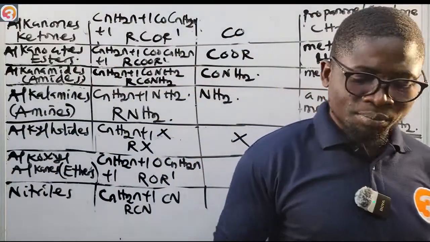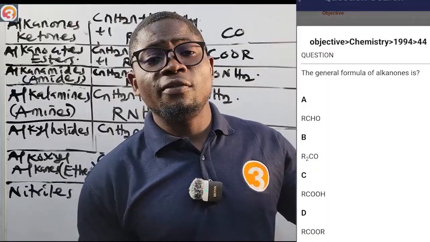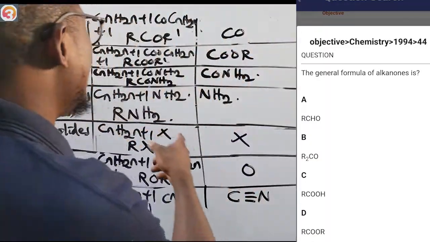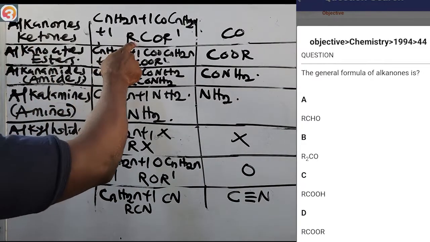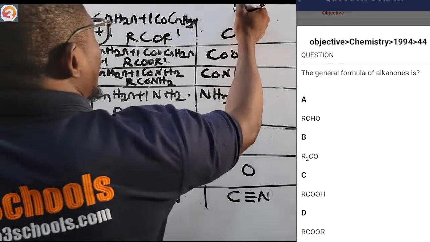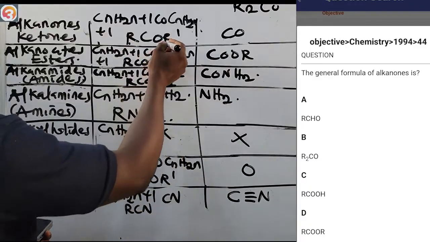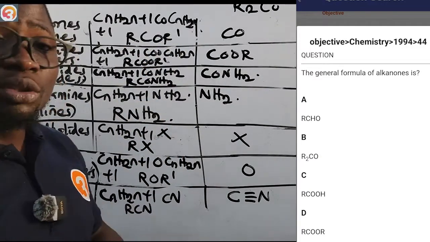They ask for the general formula of alkanones, 1994 number 44. Alkanones are ketones. It says ROCOR, the same thing as R2CO. They are confusing you in the question.